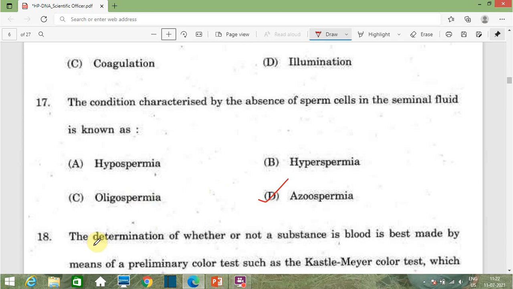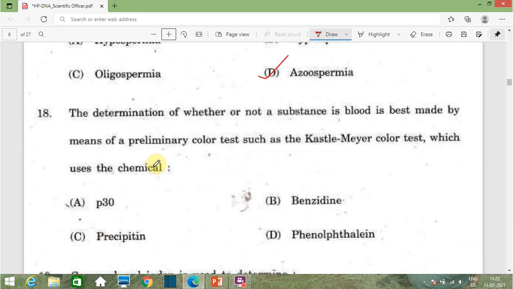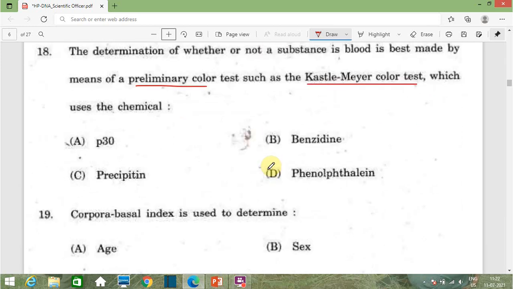Then the next question, 18: the determination of whether or not a substance is blood is best made by means of preliminary color tests such as the Kastle-Meyer color test, which uses the chemical. That means in the preliminary test of blood, there is one test known as the Kastle-Meyer color test. In this test, which chemical is used? Option A P30, option B benzidine, option C precipitin, and option D phenolphthalein. The correct answer of this question is phenolphthalein. This phenolphthalein test is also known as the Kastle-Meyer color test.